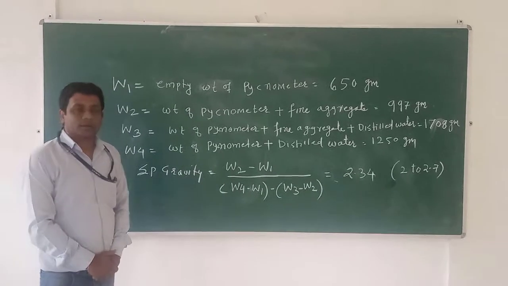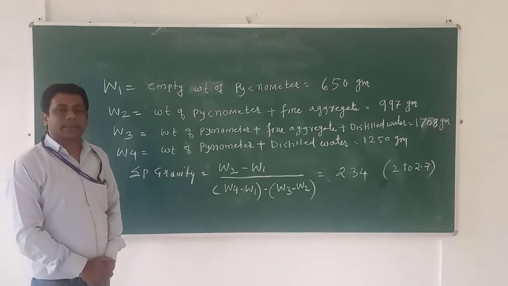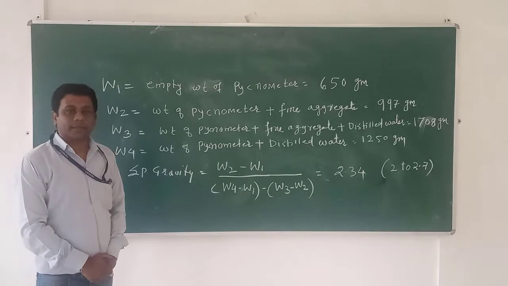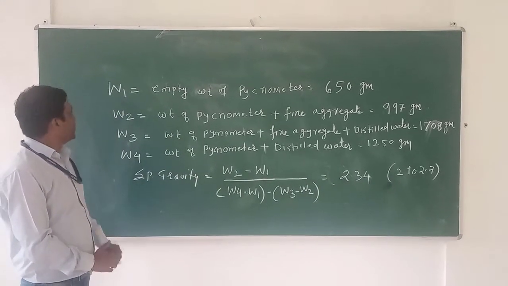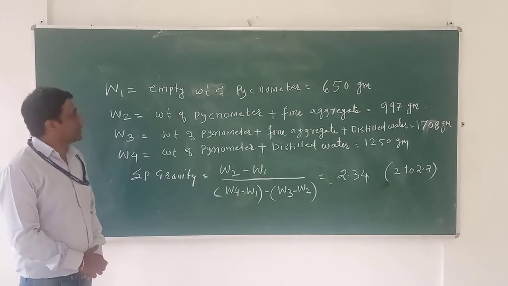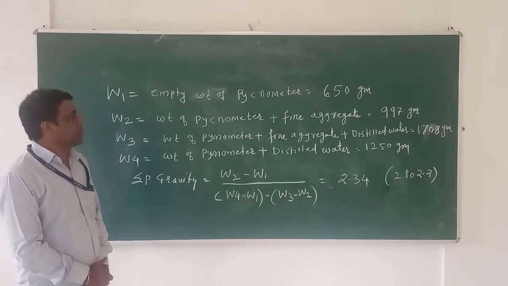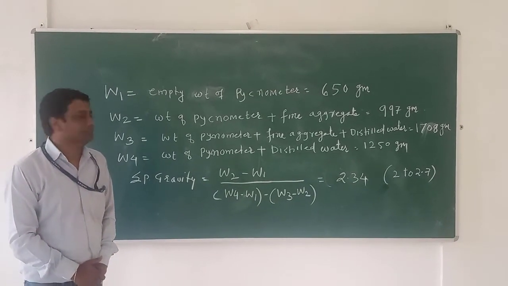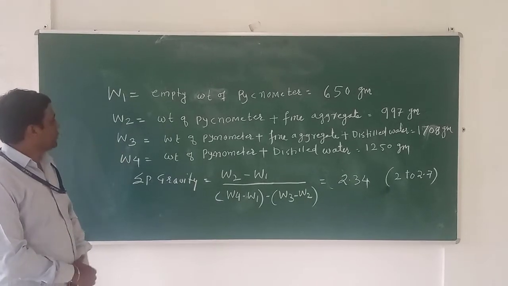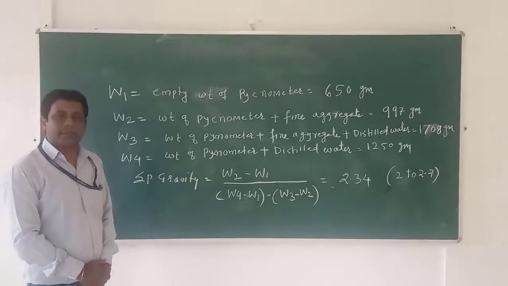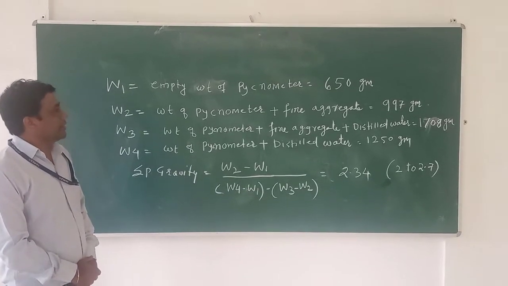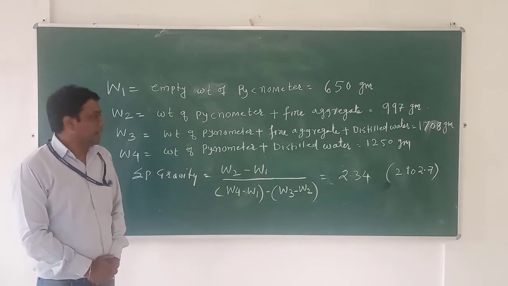So friends, we have performed the practical of specific gravity of fine aggregate and we have taken the four readings. We know that W1 is the empty weight of the pycnometer and it's observed at 650 gram. Then W2 is the weight of the pycnometer plus fine aggregate. We have taken sand as a fine aggregate and its weight is 997 gram.